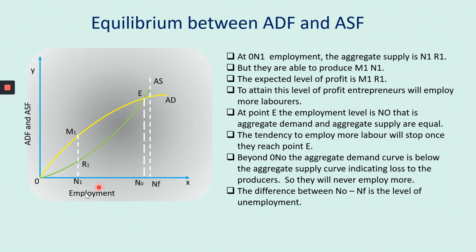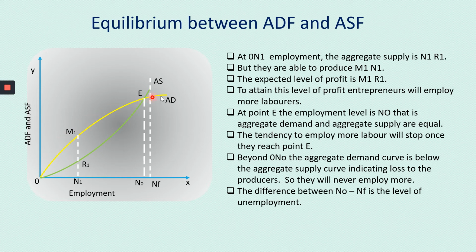Okay, so look at this diagram. On the employment axis you have three markings here, N1, N0 and NF. And this yellow color curve is called the AD, aggregate demand curve, and this green color is called the ASF curve, or the aggregate supply curve. Okay, yellow is aggregate demand curve and the green one is aggregate supply curve.